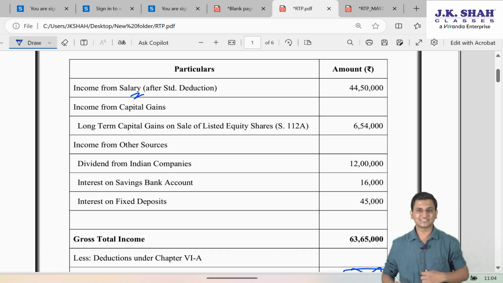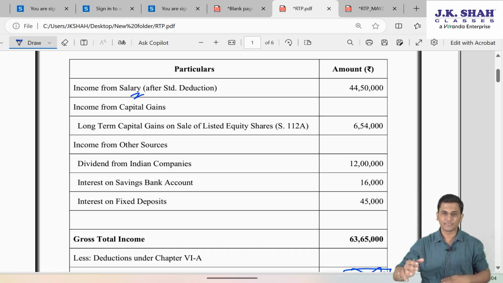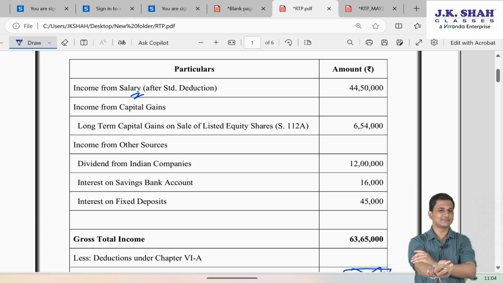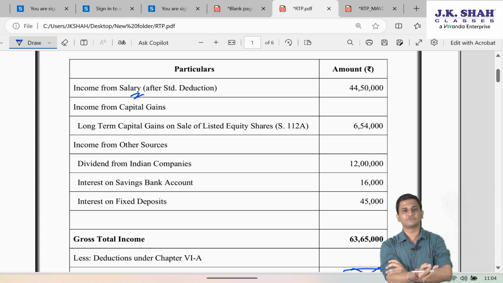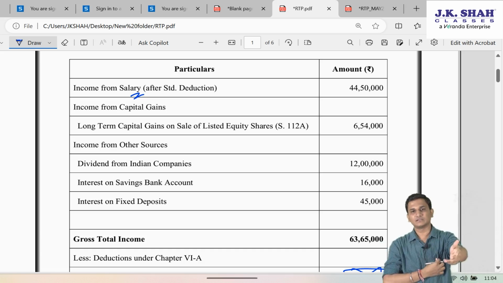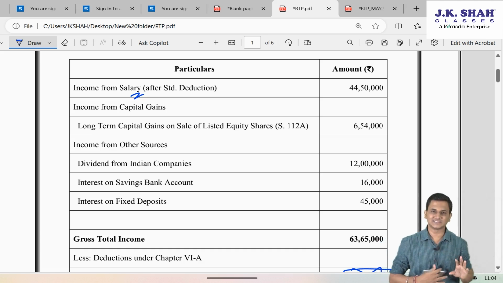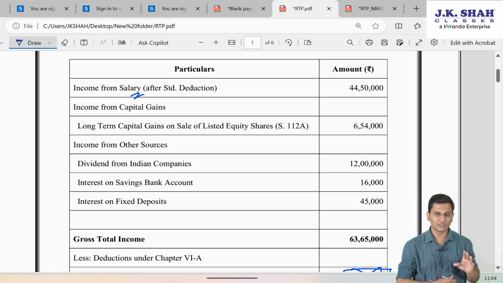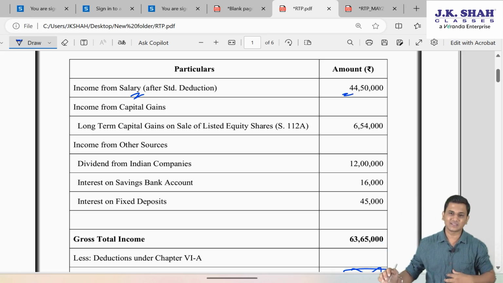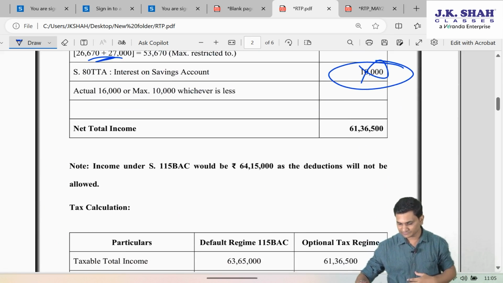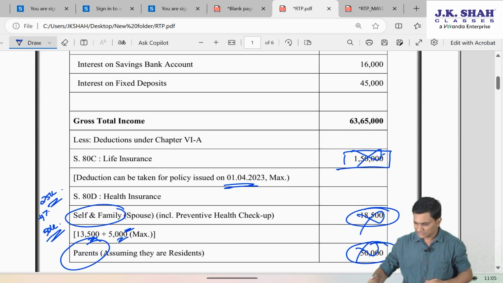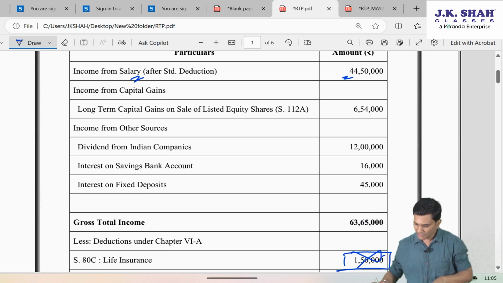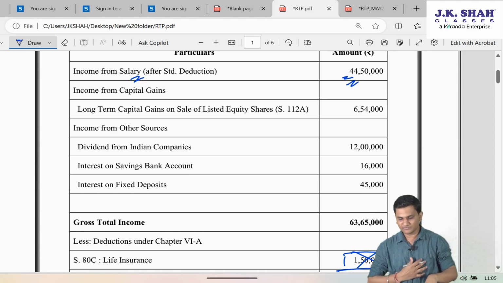Since his income from salary was given 45 lakhs. Now in the financial year 2023, there's an update that standard deduction for salary can be taken even under section 115 BAC. Till last year, 22-23, standard deduction was not allowed. But now at least standard deduction of salary gets allowed under section 115 BAC. So this 44,50,000 will be the income from salary.